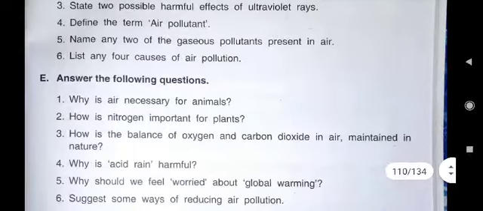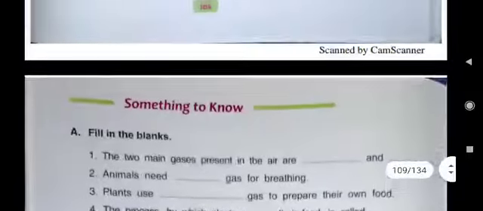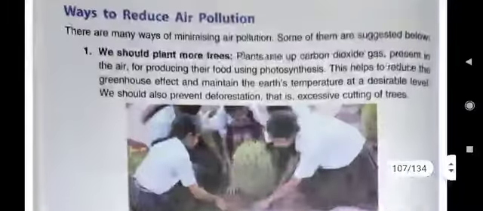Now the last question of D, sixth answer, that is list any four causes of air pollution. We all know, children, air pollution is not good for us. It is very harmful for us. But why does the air pollute? What are the reasons behind this air pollution? You have to write any four causes. You have read about 7 causes are written here and there are many other causes also.